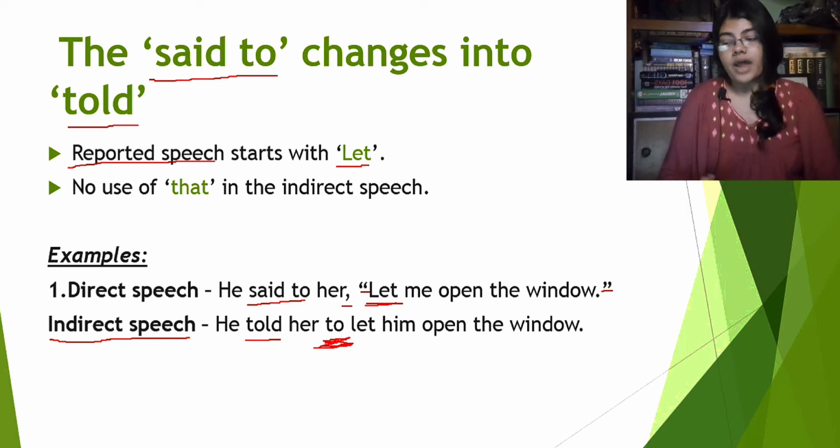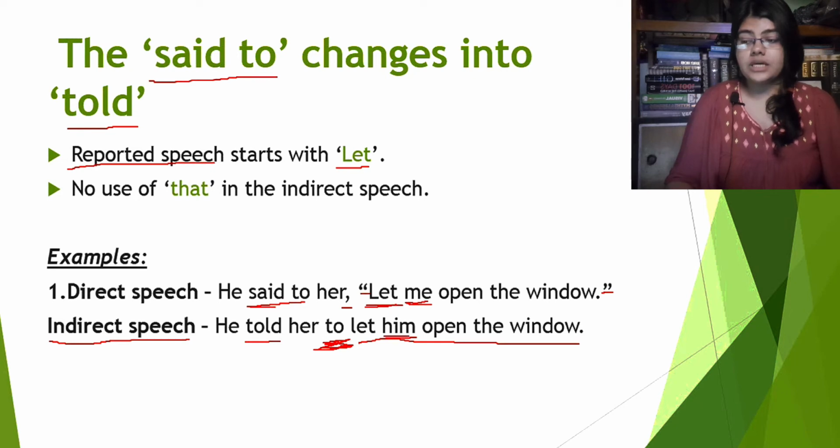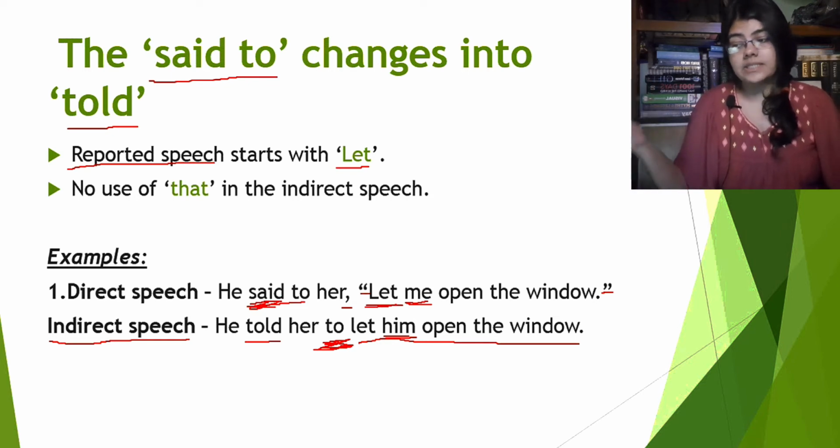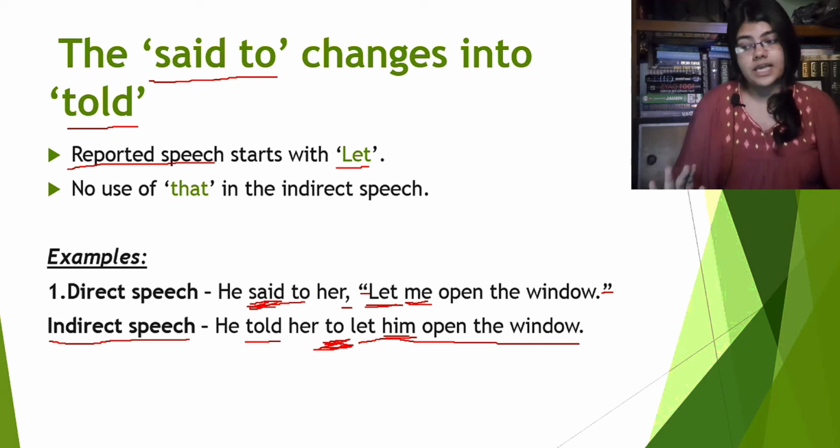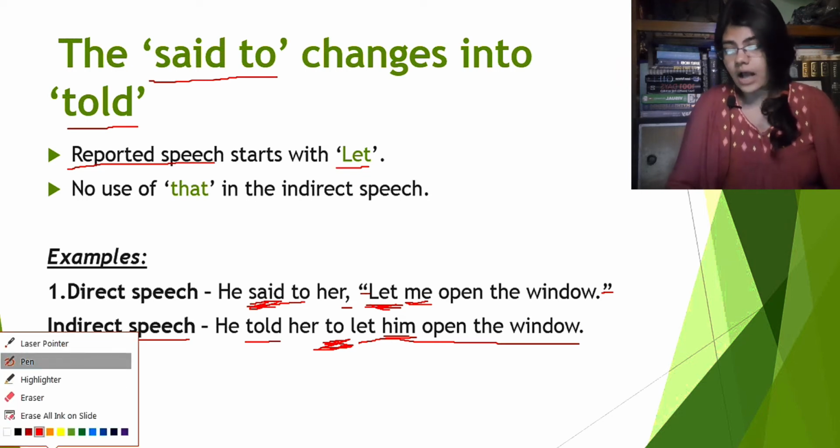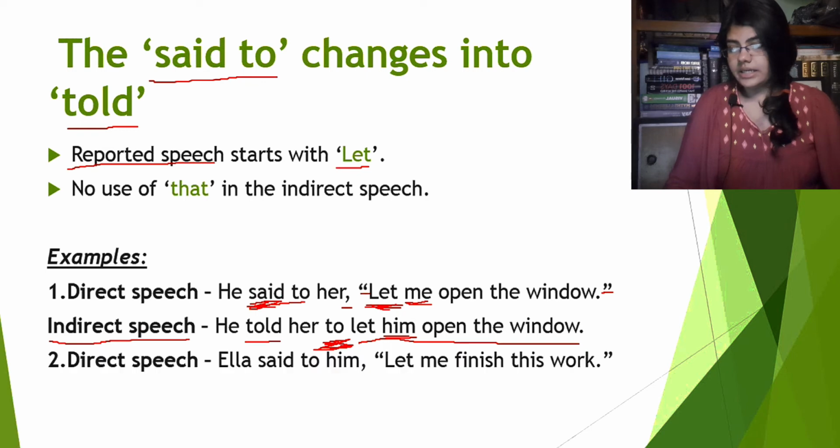Now we will write it like this to transform the reported speech. Let me open the window will be let him open the window. Obviously, me here is transformed into him because the reporting verb is in past tense, right? So, this is how we transform a direct speech into an indirect speech in case of imperative sentences where the reported speech starts with a let. Alright, now we will see the next example.